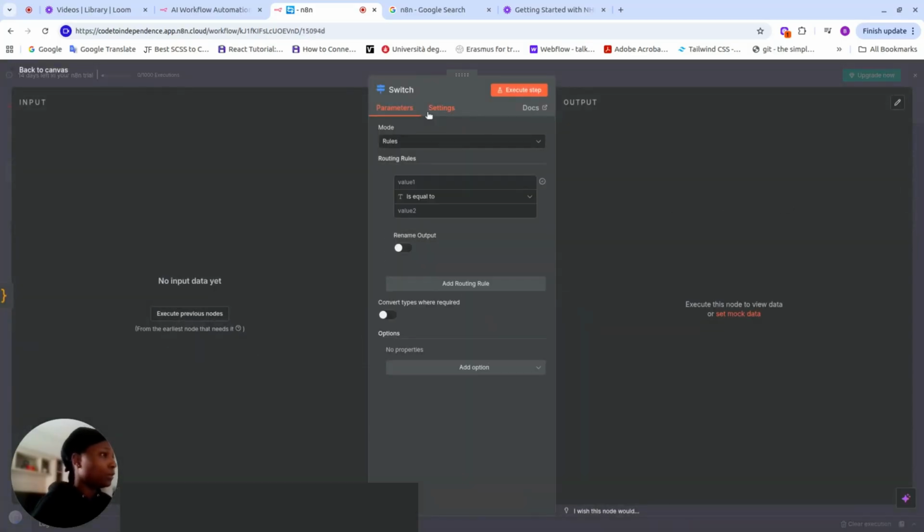But here we have three options: web search, calculator, and direct answer. So we're going to use a switch node to route the items to the right responses that we want to get. Now here in our switch node, I'm going to call this the action router.